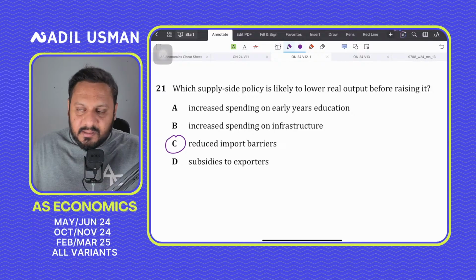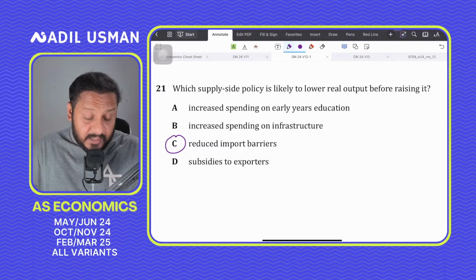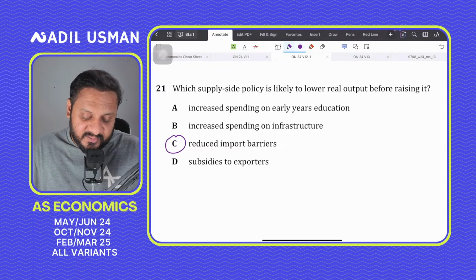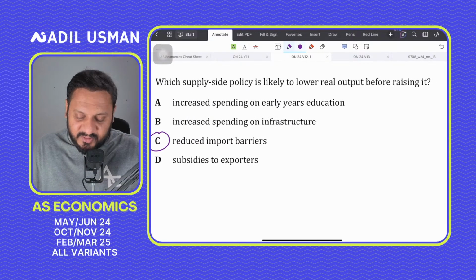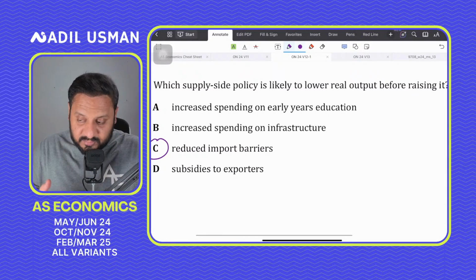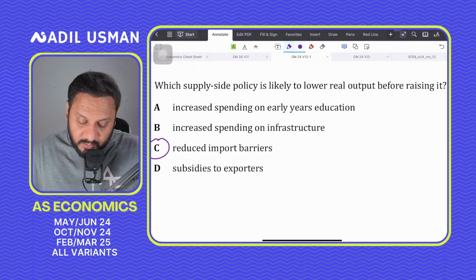So there would be dynamic gains from trade in the long run because of reducing the import barriers. So it's not that allowing more free trade is just harmful. The infant industry argument is a valid argument, but in the long run it does result in benefit, because you have to somehow compete with foreign competition.